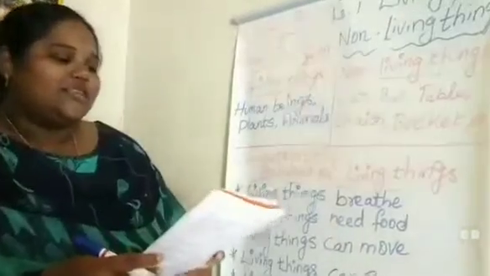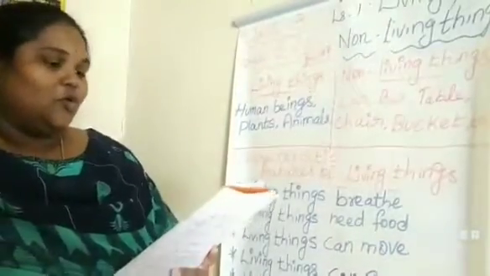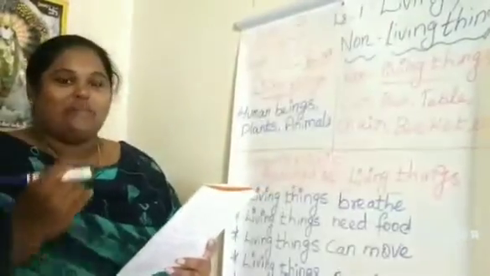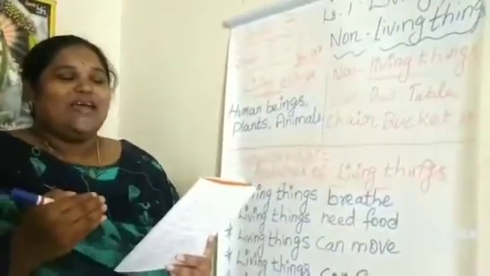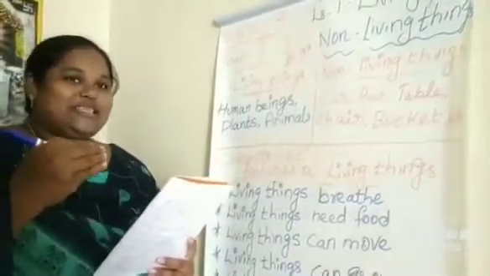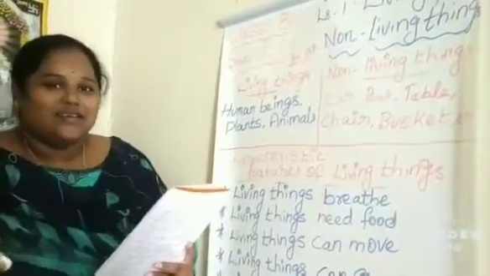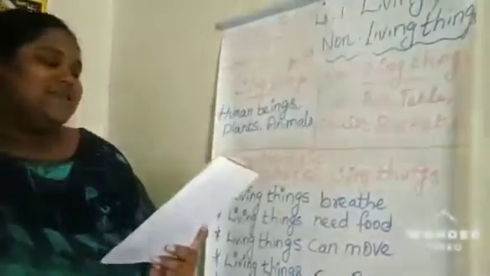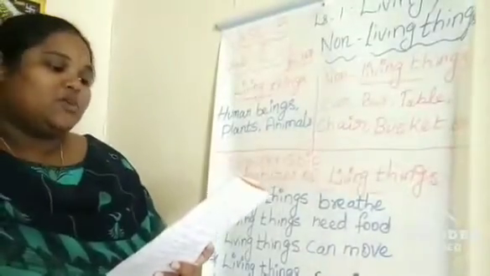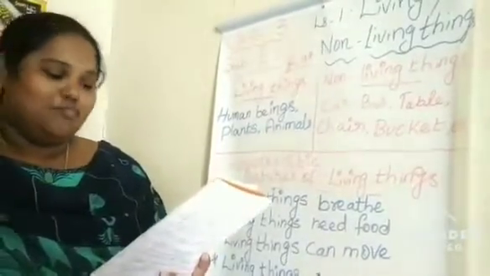The dog comes to us because it has life and can move. When you are calling your pet dog to come near, it will come. Okay, and it will play with you and it will jump on you. And the non-living things like toy cars and dolls can't move from one place to another. The toy car does not come to us because it has no life and cannot move.